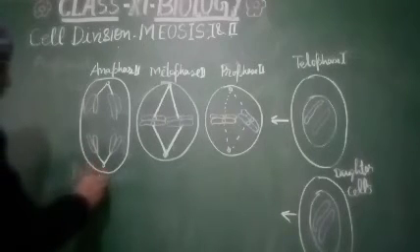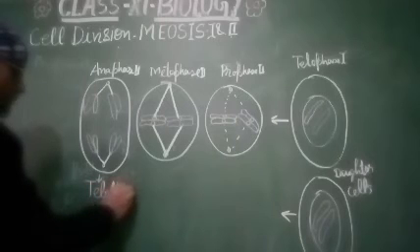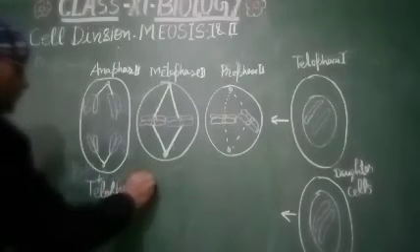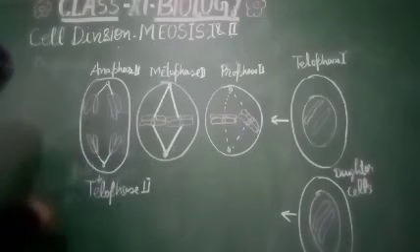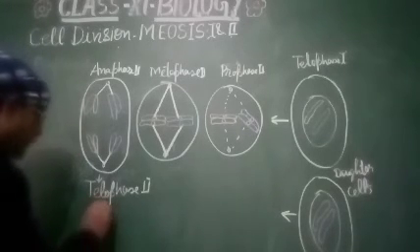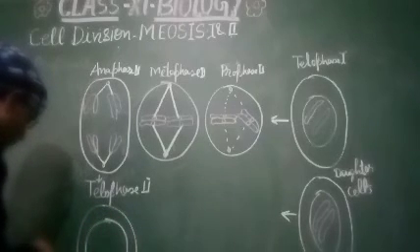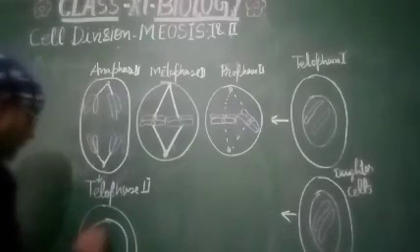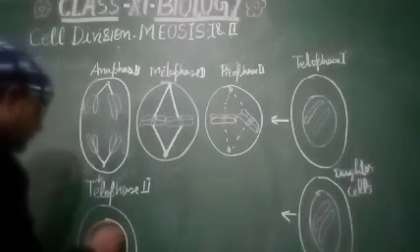And in telophase 2, two cells will be formed. Two daughter cells will be formed, which will have 2 chromosomes, 1 and 2.